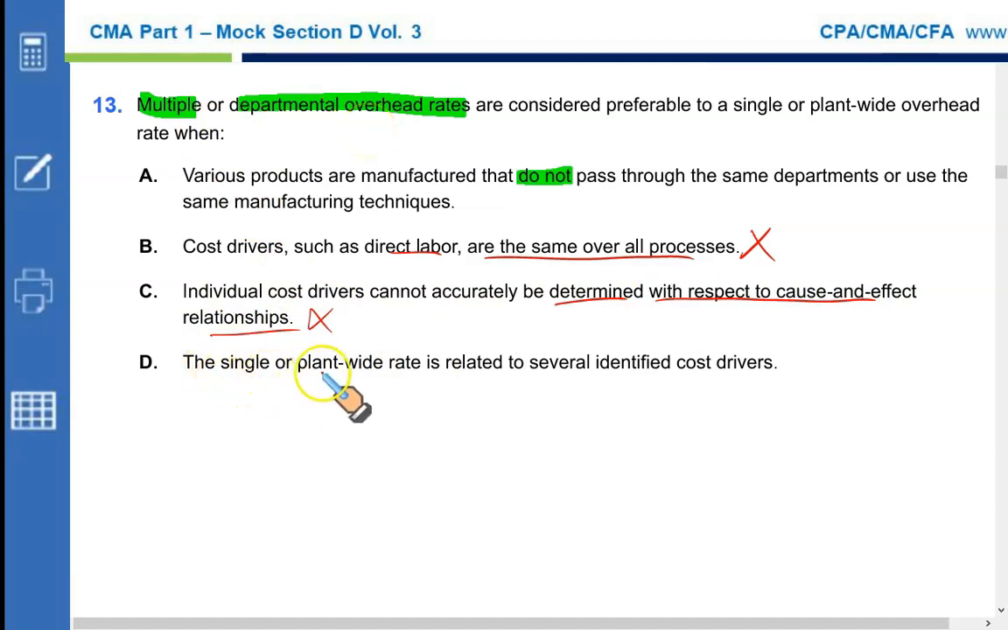D. The single or plant-wide rate is related to several identified cost drivers, and in that case, just a single rate would be sufficient. No need for multiple or departmental rates in case of D as well. So we got our option A to be the correct one.